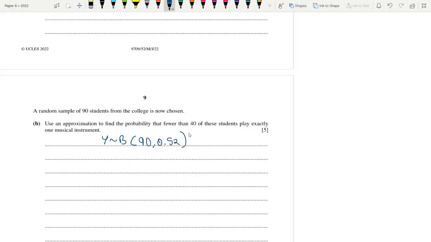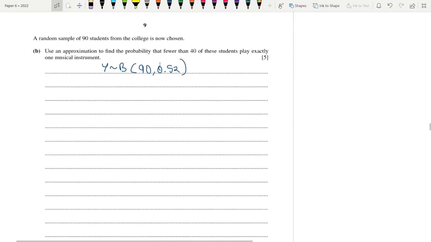Okay. So we have to convert it to a normal distribution now. So let's use another word like V. V is normally distributed.